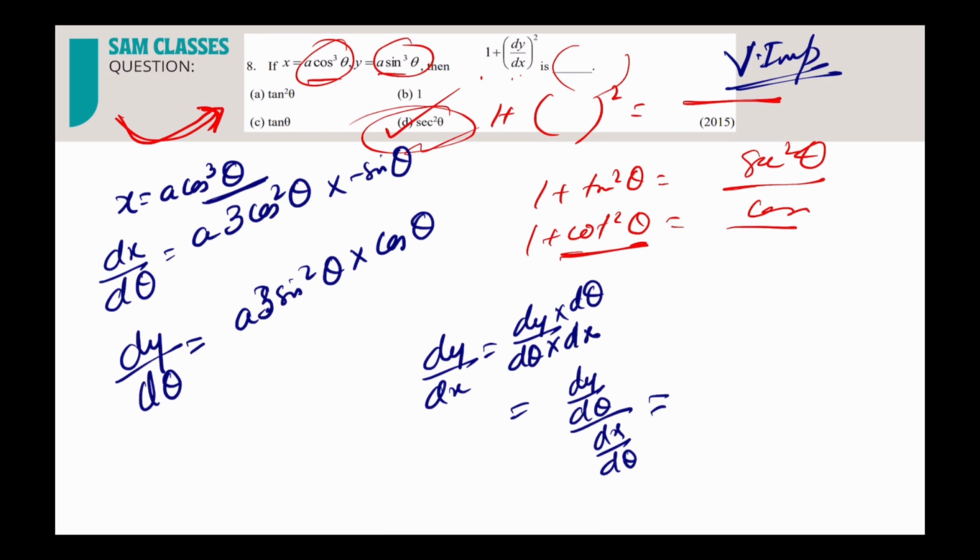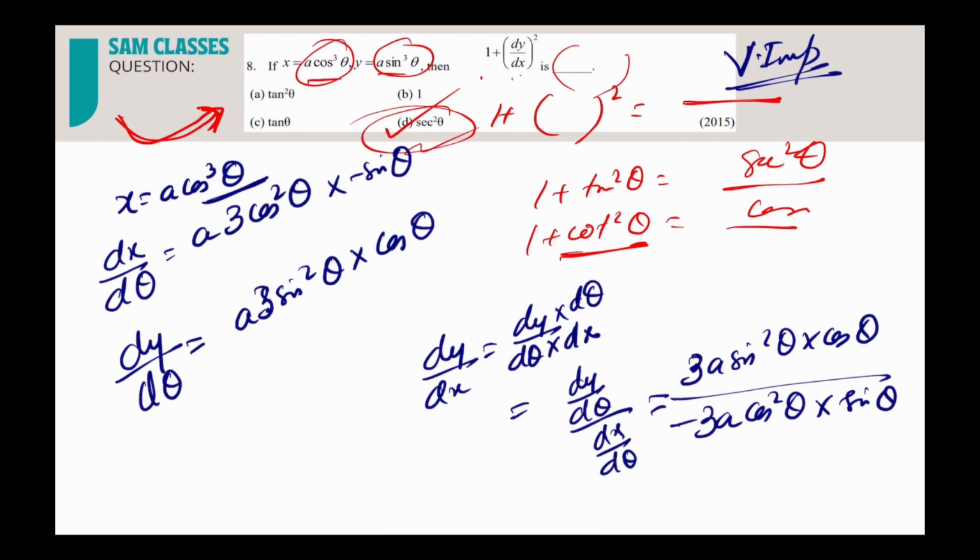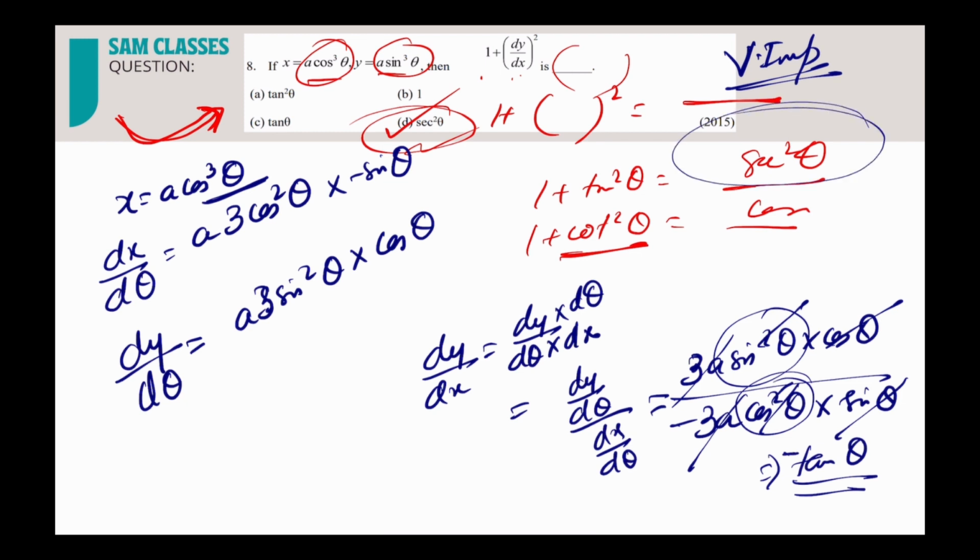So if you solve it, 3a sin square theta into cos theta divided by 3a cos square theta into sin theta, and we have a minus here. So 3a gone, one sin gone, one cos gone. We got sin theta by cos theta, so dy by dx is nothing but minus tan theta. Square it, you'll get secant square theta only. Correct? So how simple it was.